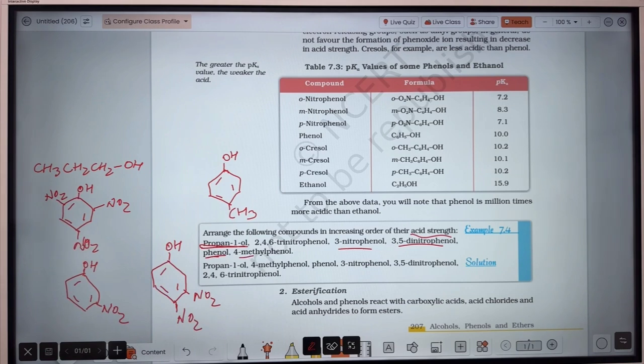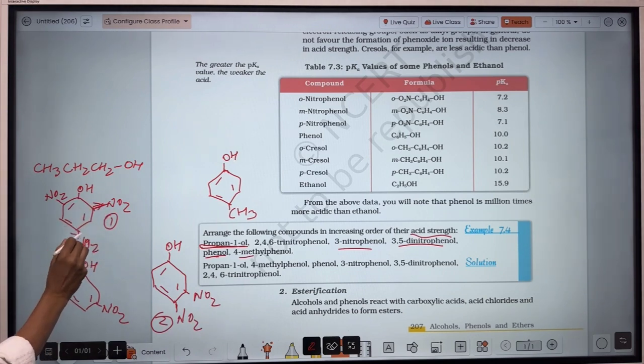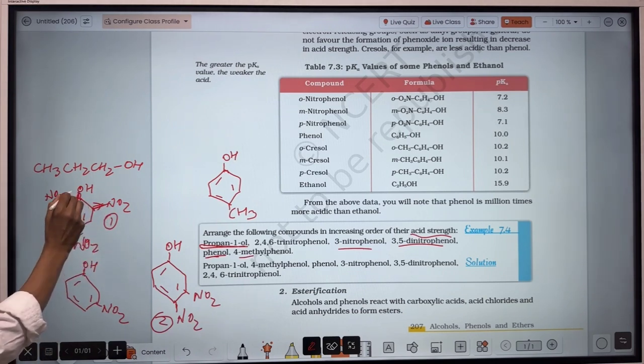Now watch out here among these. Most stress is on this compound, so its acidic strength will be the most. Then after will be 2, then 1. So that means second will be that. Because this NO2 group will attract the electron towards itself, the electron of this oxygen will frequently come inside this benzene.